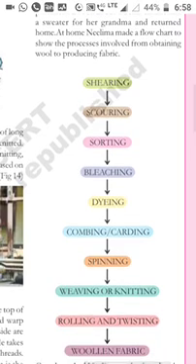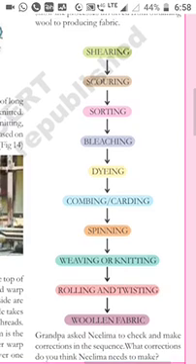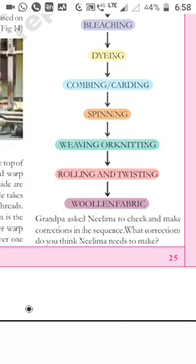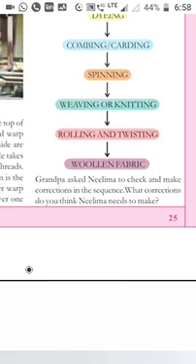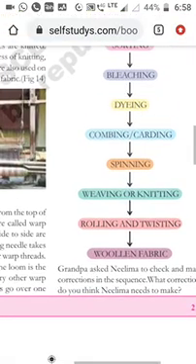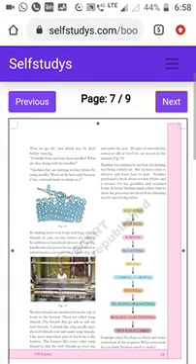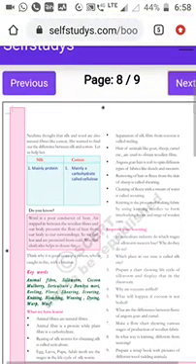Here you have to see the first process: shearing, scouring, sorting, bleaching, dyeing, next combing or carding, next spinning, next weaving or knitting, next rolling and twisting, and next finally woolen fabric. Then she showed this flowchart to grandpa. Grandpa asked Nilima to check and make corrections in the sequence. So what corrections do you think Nilima needs to make? Grandpa told her some corrections will be there. You have to check, and also write in your notebooks.